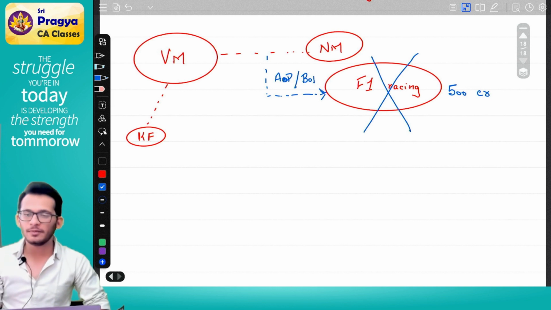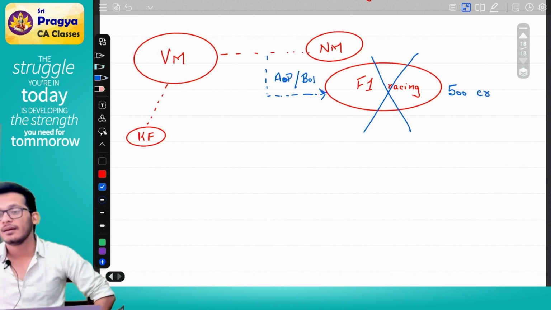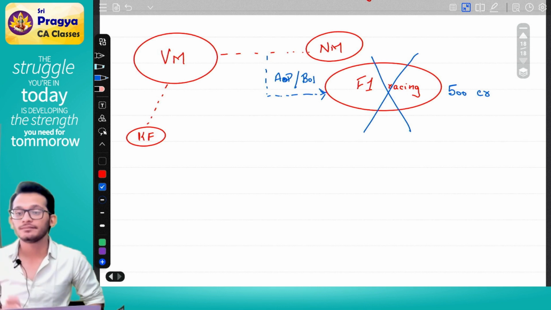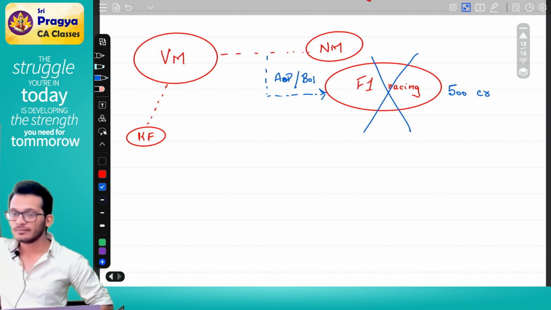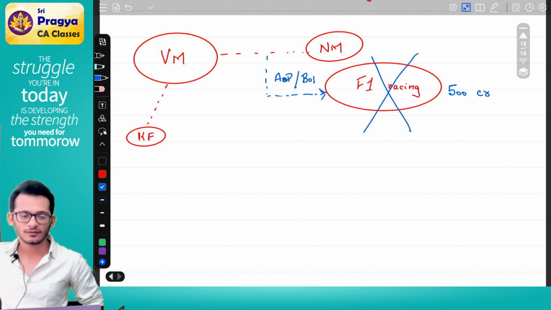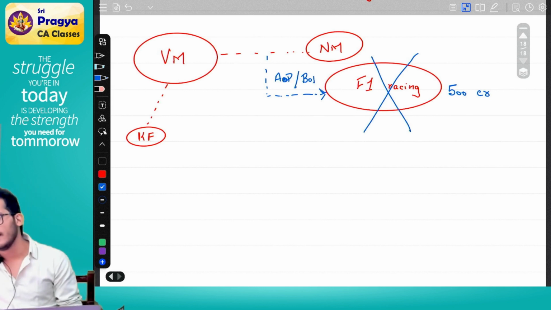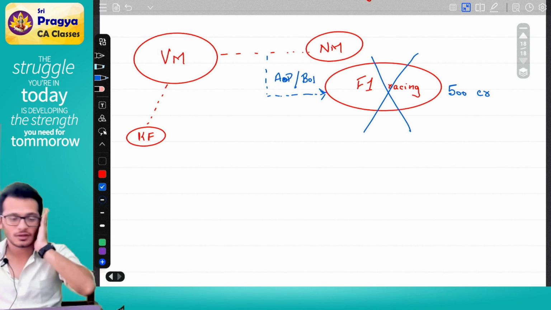So what happened is people are coming to Mr. Vijay Mallya's house. They're knocking on the door and saying, sir, my 500 crores. My 500 crores. Vijay Mallya is saying, sir, I don't have money. But they know if Vijay Mallya does not pay the money, tomorrow they will come and ask for Kingfisher. So Vijay Mallya decided, I will abscond from India and leave India.